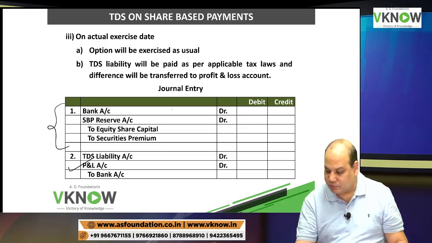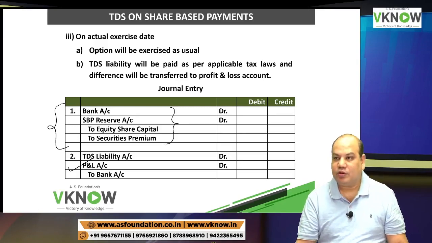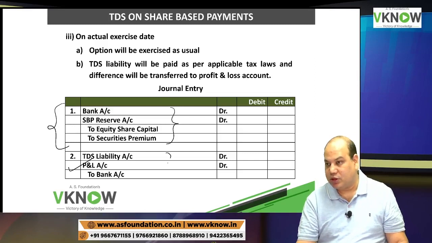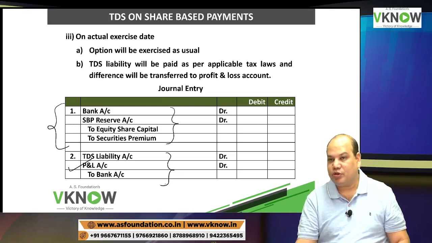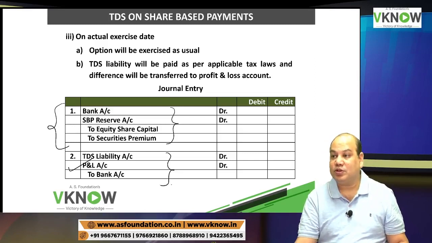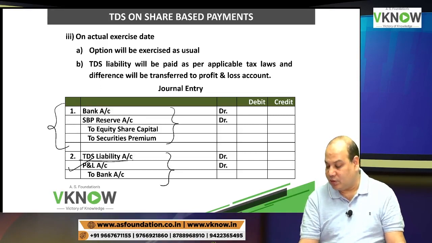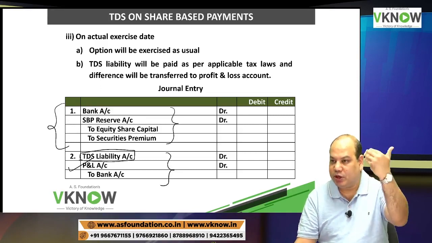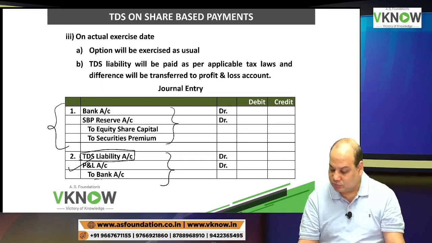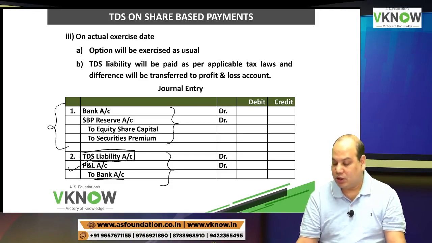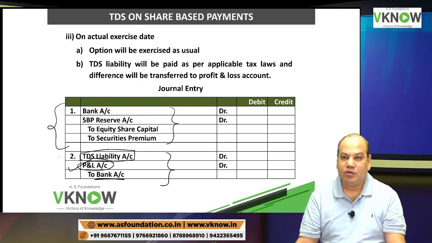This is for shares issued to employee, and then you have to pay tax to the government also because it is a form of employee compensation. So TDS liability, which we have already created in our book, to bank. If there is a difference, adjust it in profit and loss account.